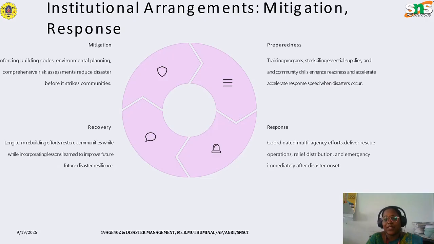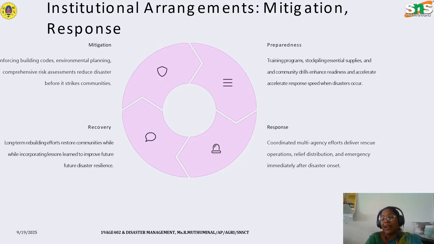The institutional arrangements that could be taken care of under this response activity are mitigation, preparedness, recovery, and response. Under preparedness, we have to train the people around there by stockpiling essential supplies and conducting community drills, which enhance readiness and accelerate response speed when a disaster occurs. After the disaster has happened, we have to enforce building codes, environmental planning, and comprehensive risk assessment. We also have to undertake long-term rebuilding efforts to restore the communities while incorporating lessons learned to improve future disaster resilience.